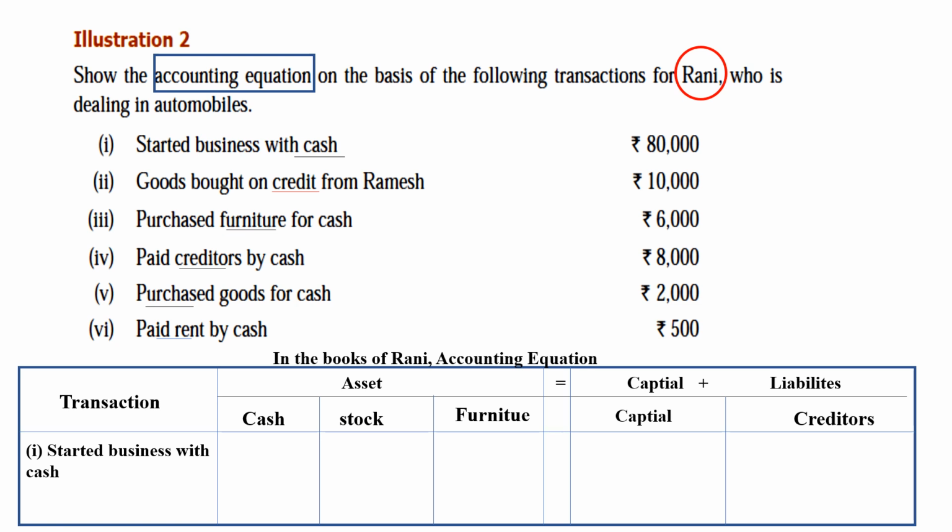So in the asset side, cash. Yes, in that cash column you have to write 80,000. And then no need to write on the stock, furniture, just leave it. And in started business with cash, that is the capital we put in, right? So the capital is 80,000 and the first transaction is over. See, asset is equal to capital plus liability, both 80,000, 80,000.